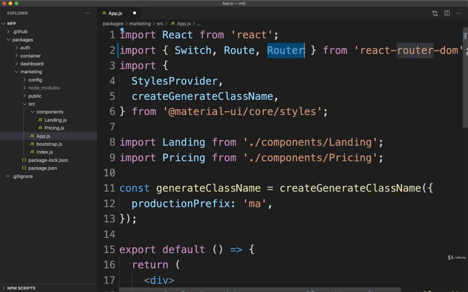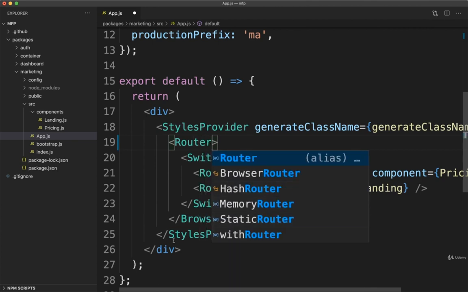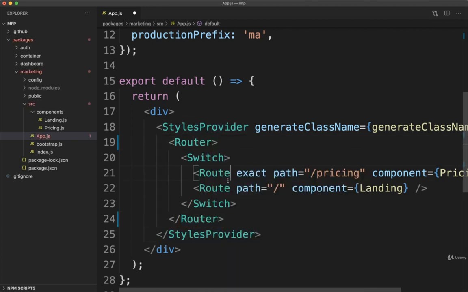A simple router like this allows us to provide the history object that we wanted to use, rather than having React Router DOM create the history object for us. I'm then going to go down to browser router and replace those two tags with router instead. So now we are creating a copy of router that doesn't make its own history. That means we have to provide it some history to use. A very obvious thing to do here would be to create a history object inside this file and then pass it into this router. But we're going to take a slightly different approach.